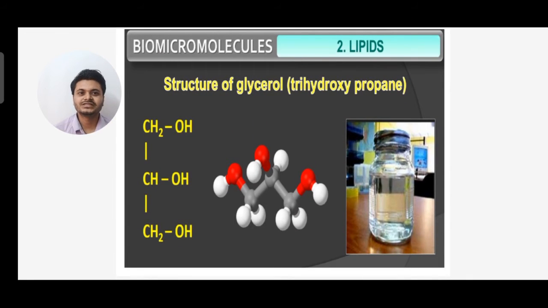Next you can see the structure of glycerol, that is trihydroxypropane. Three hydroxyl groups are there in CH2OH, CHOH and CH2OH, that's why it is trihydroxy. And why propane? Because of three carbons, meaning prop. So glycerol's another name is trihydroxypropane. The structural formula you can see is CH2OH, CHOH and CH2OH.